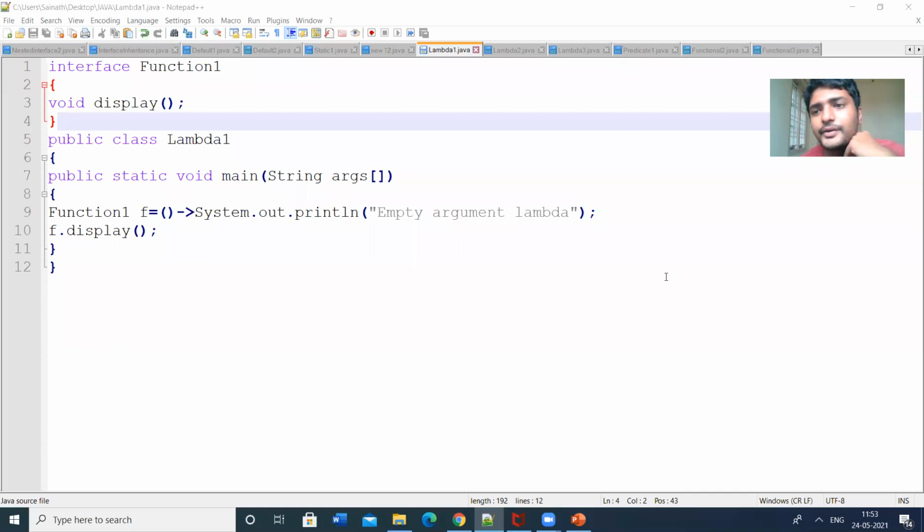So let us check the usage of lambda functions in the real world. Any issues?